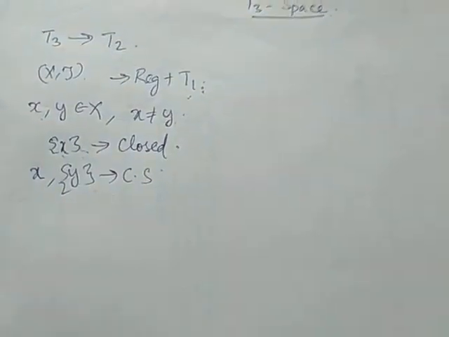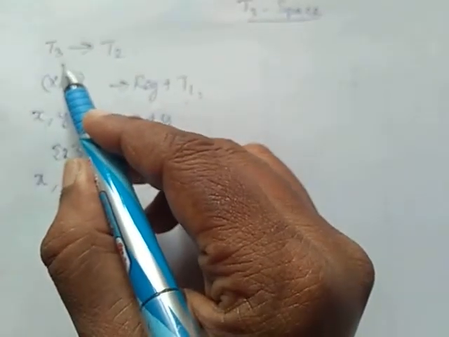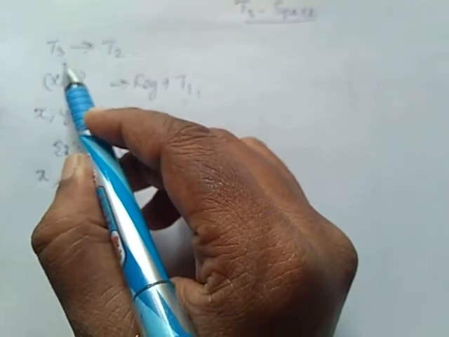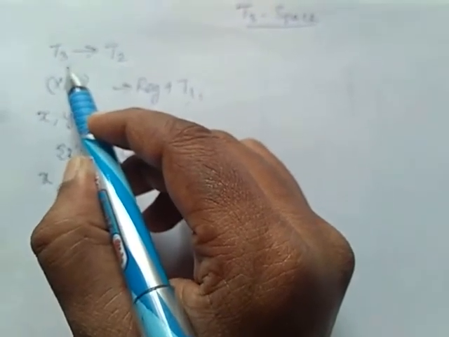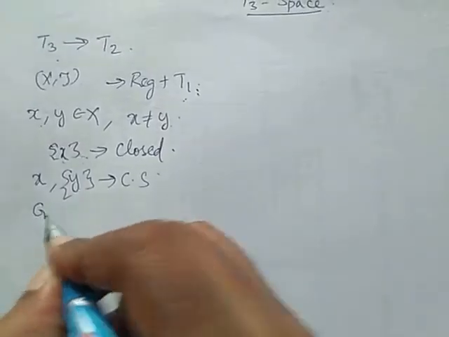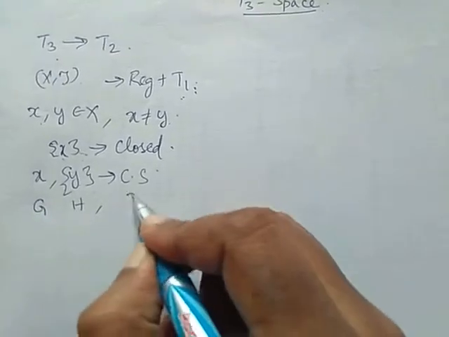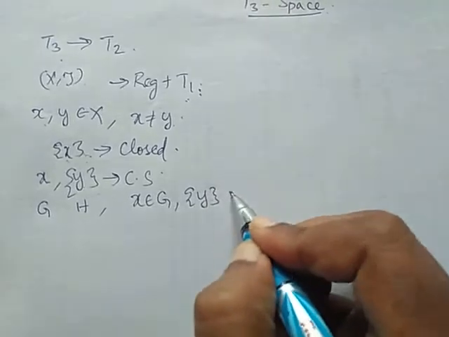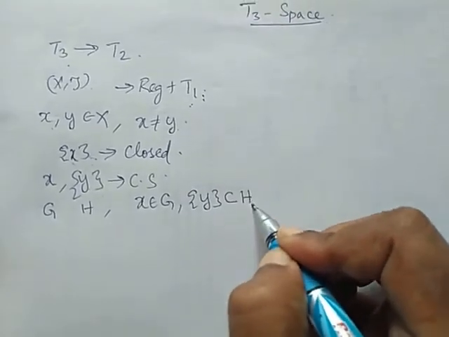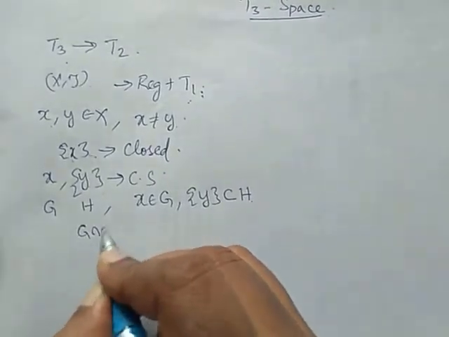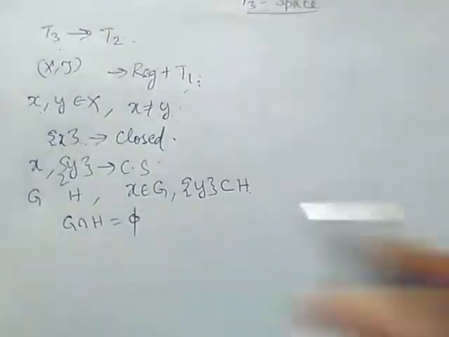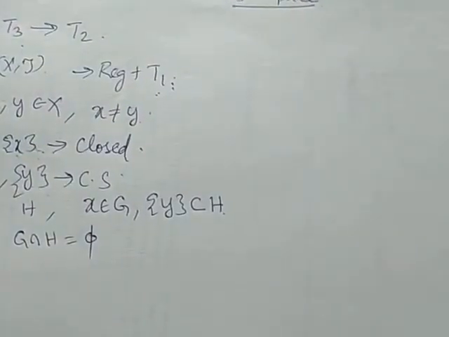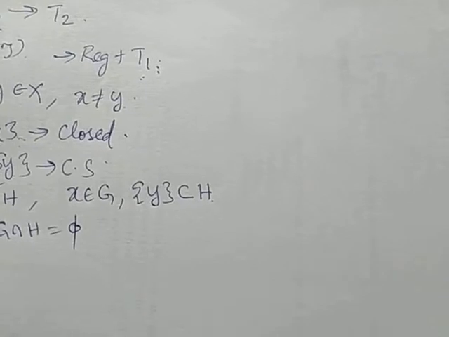Our space is T3. From the definition of a T3 space, there exist two open sets G and H such that x belongs to G and the closed set is a subset of H, and G intersection H is the null set. This is the definition of a regular space.